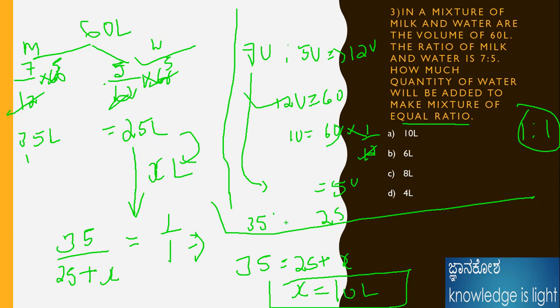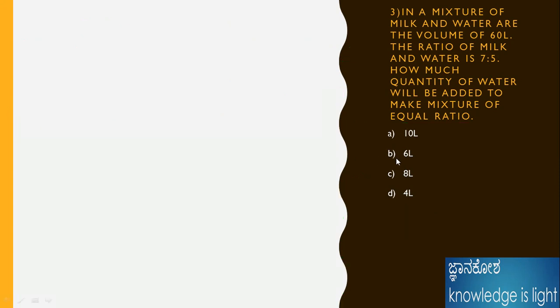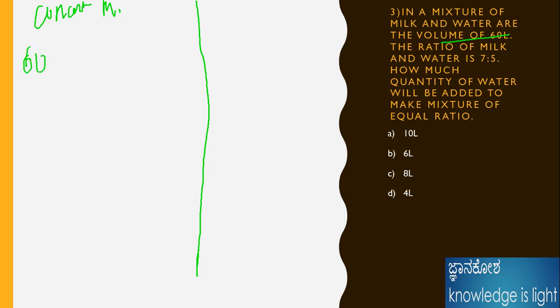Okay, this is the first one. This is the second method I need to tell here. Okay, how do we need to do it? Observe carefully, I will show the two methods as well. I concentrate on milk here. Initially the volume was 60 liters of milk. Okay, 60 liters of milk, and I don't know how much quantity of water is added, so I've taken it as x liters.